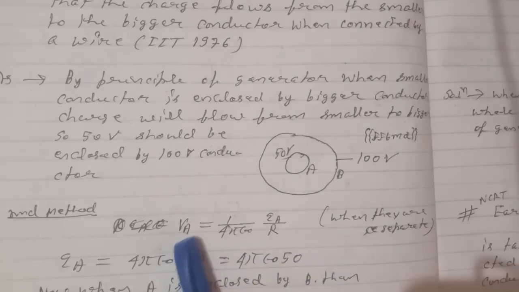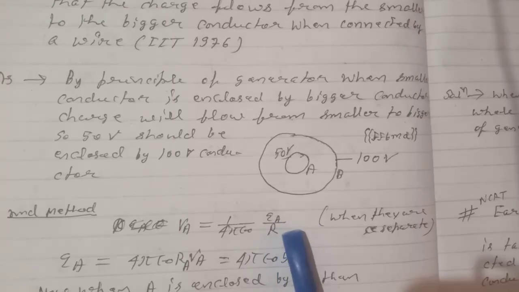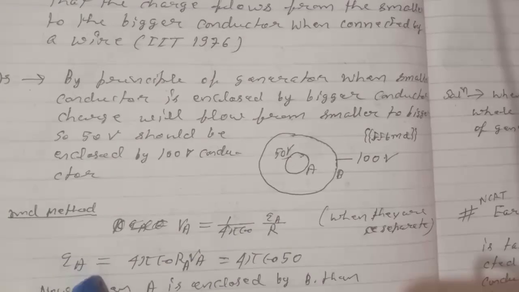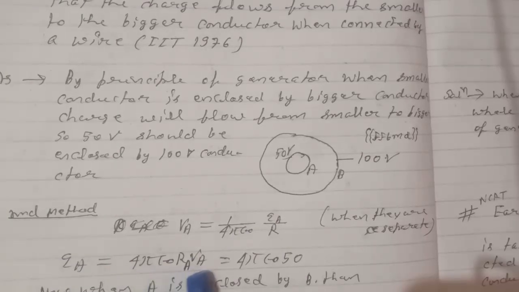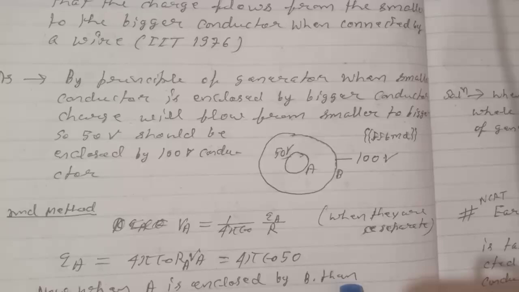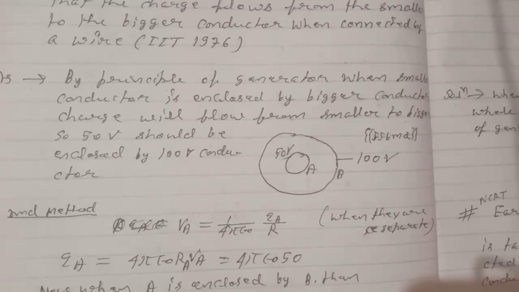So potential of A will be 1 by 4 pi epsilon naught QA by RA, where RA is the radius of sphere A. So QA will be 4 pi epsilon naught RA into VA, or 4 pi epsilon naught into 50, because VA is given, the potential of the smaller sphere is given.